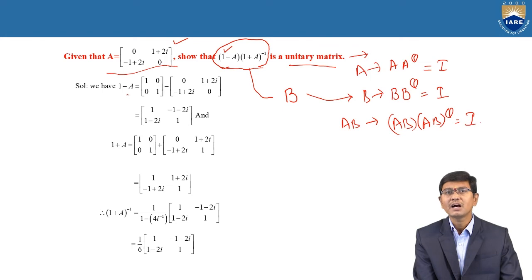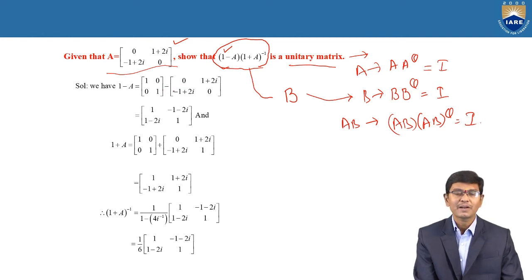But the given matrix order is 2 by 2. Here you also need to consider that I is the corresponding unit matrix of order 2. That is, the 2 by 2 unit matrix, 1 0 0 1, minus the given matrix A, which is 0, 1 plus 2i, minus 1 plus 2i, 0. With the help of the given matrix A, we need to find out what I minus A is.